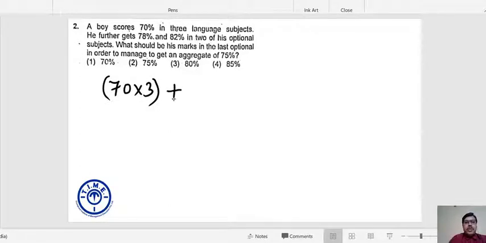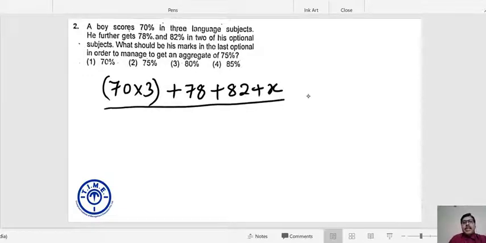And in the remaining 2 optionals, 78% and 82% respectively. And in the third optional, we are required to find out the percentage so that my aggregate percentage is 75. Can I say this is my equation?